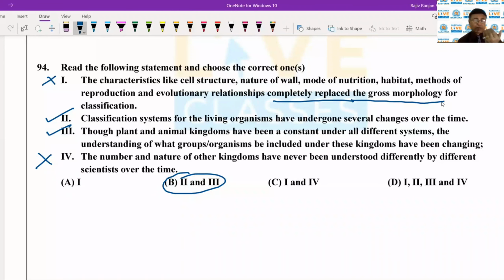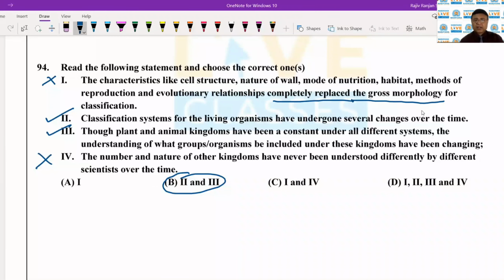Okay, so तो gross morphology उसको जो है ना वो replace नहीं किया गया था. Gross morphology के अलावा इन characters को जो है study किया गया था, उसको add किया गया था in the study and in the classification. तो यहाँ पर जो है ना these characters were used besides the gross morphology along with gross morphology. So this is why the first statement is wrong.